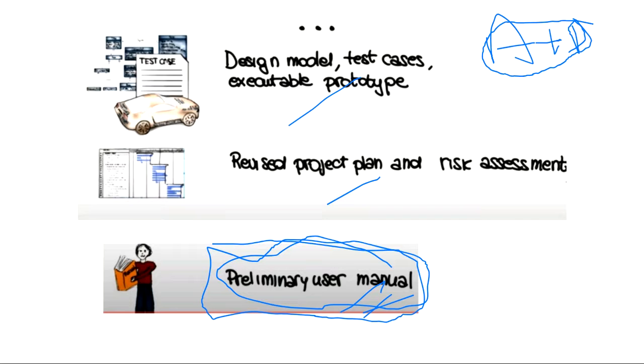The tester is not concerned with the user manual. If you think logically, what does a tester have to do to tell what a project is, all the features the project has? Suppose you are having a mobile phone user manual. In that user manual, what is written? Leave aside the warranty. The main technical aspects of your product, how to use your product, are written there. So there is no role of the tester here, if you think like that.